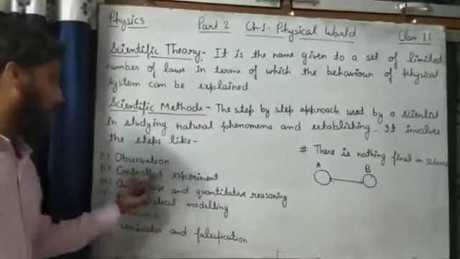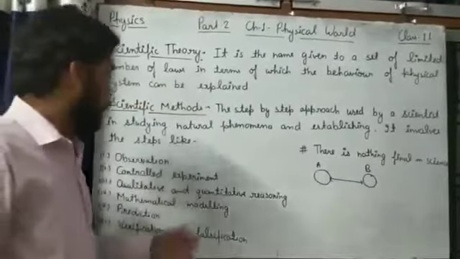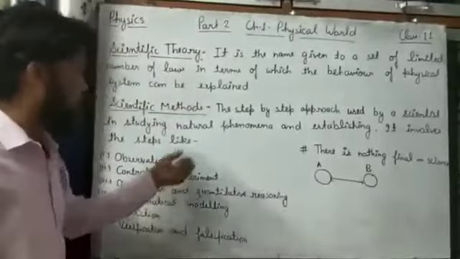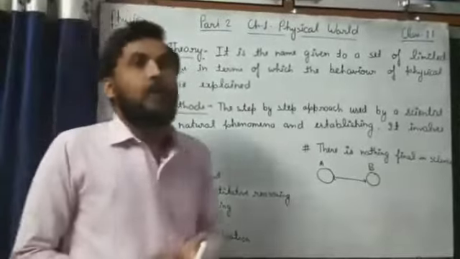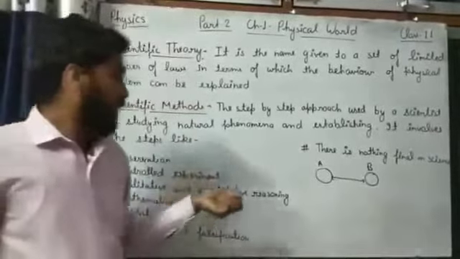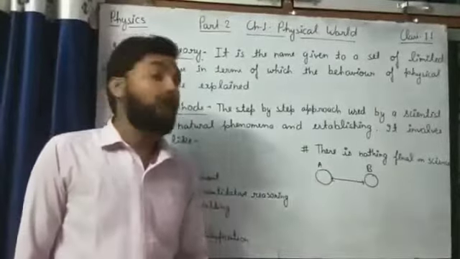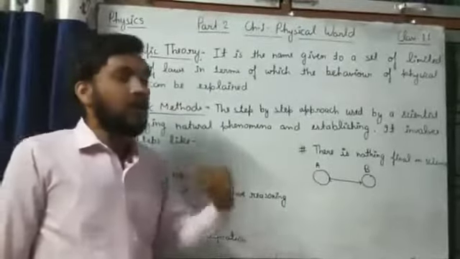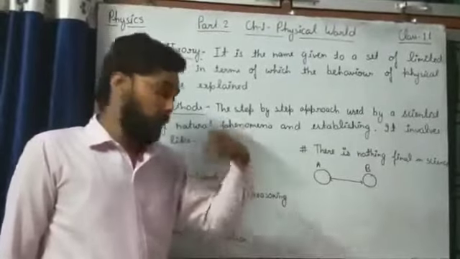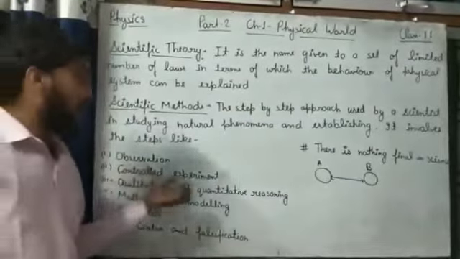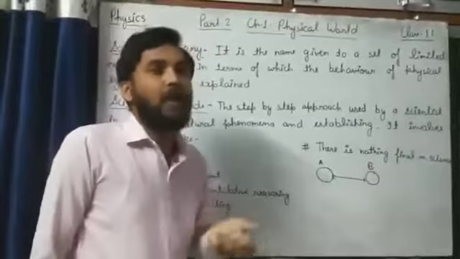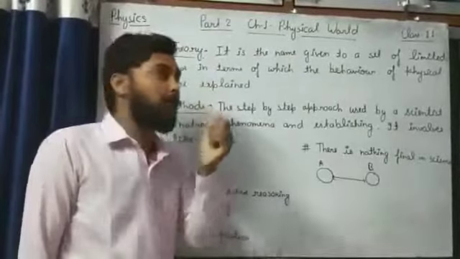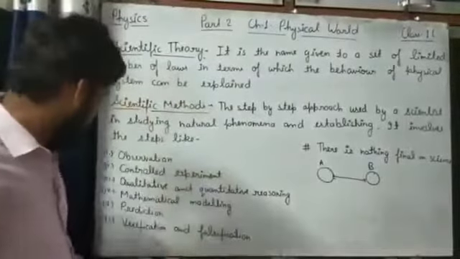Then next, controlled experiment. If your observation is correct, then you should experiment, controlled experiment. As we know that Newton gave the gravitational force. First he observed that the apple comes down, and then he thought why the apple does not go upward. Then he experimented in his lab, like taking a ball, lifting it up and it comes down.